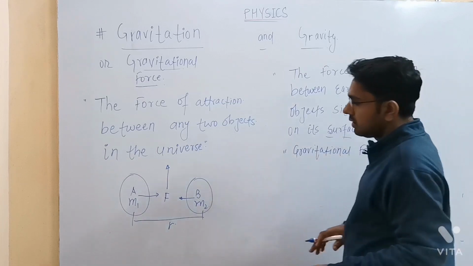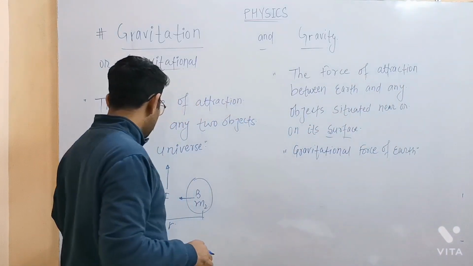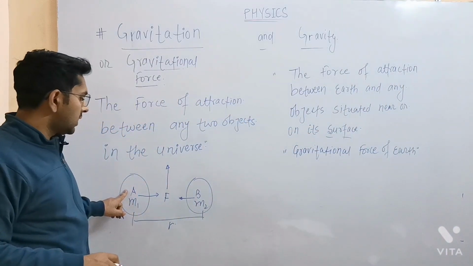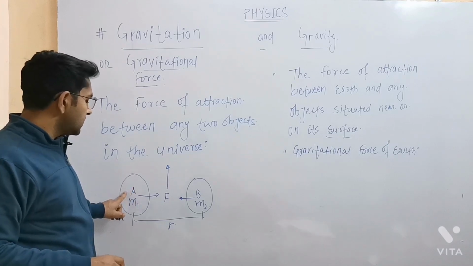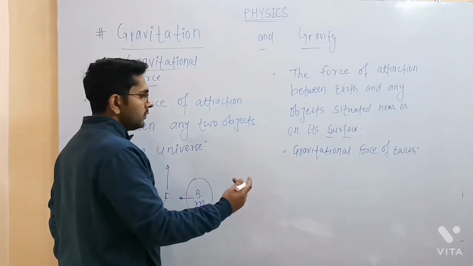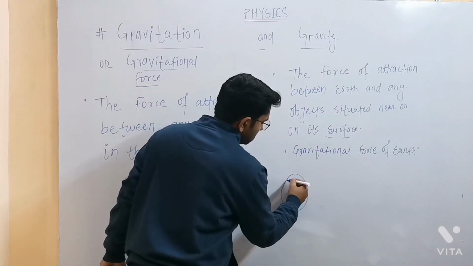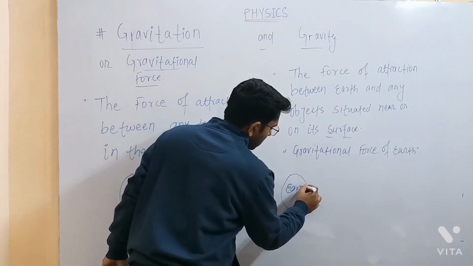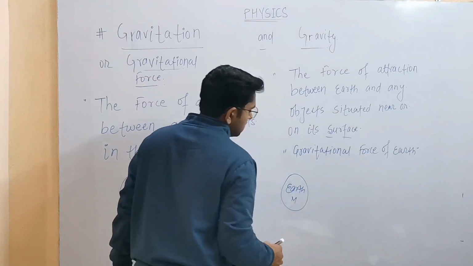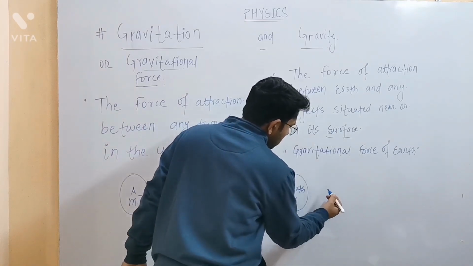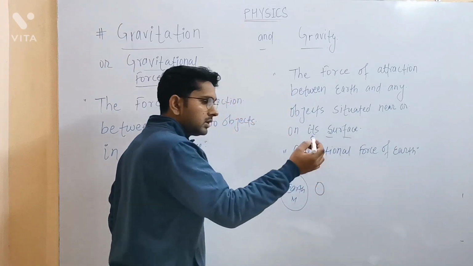Now let's redraw this diagram. While redrawing this diagram, we have to replace object A with Earth. And the second object can be anything, like this marker.